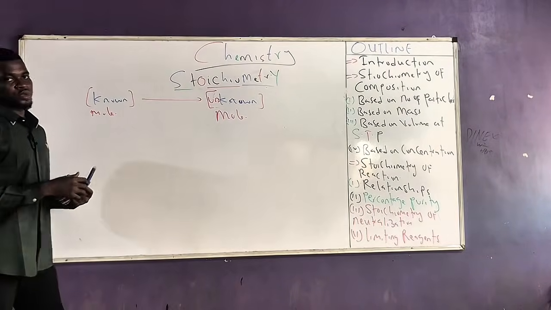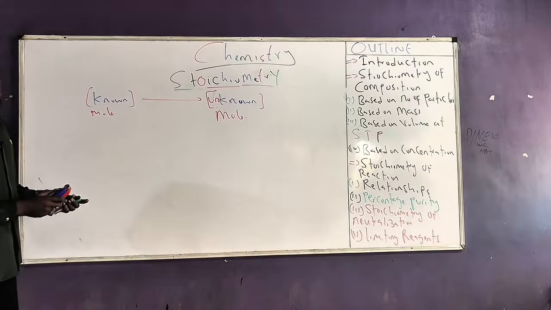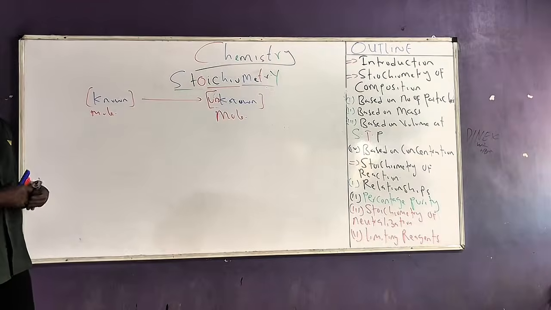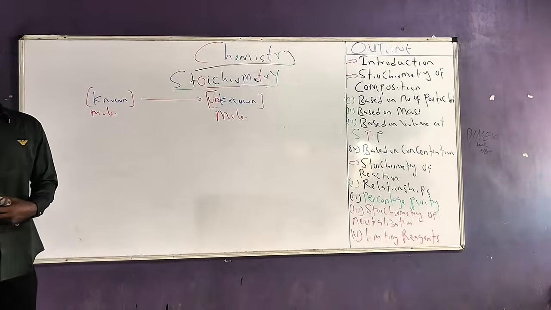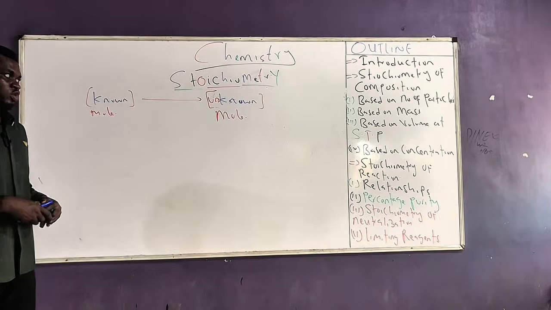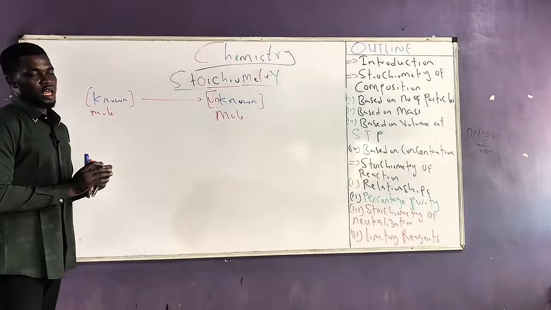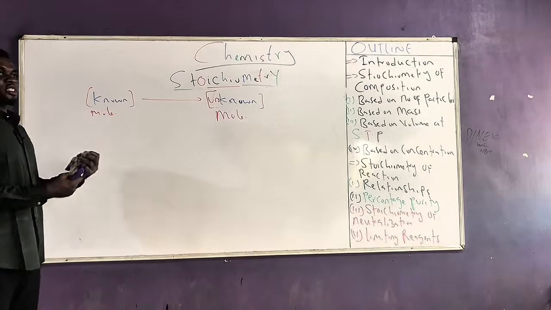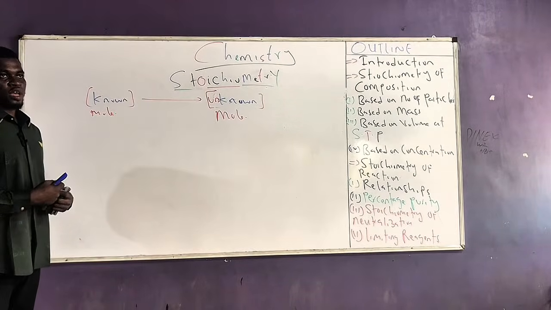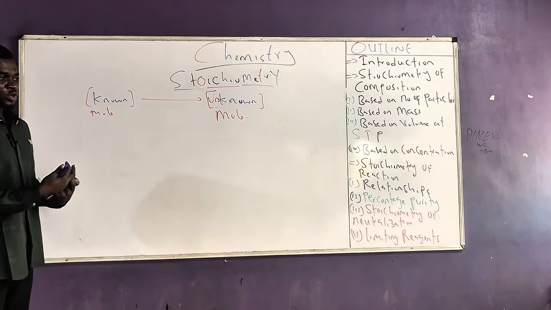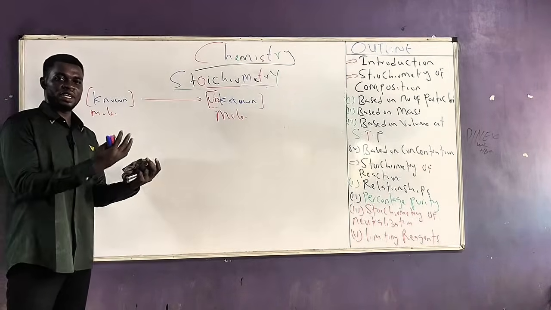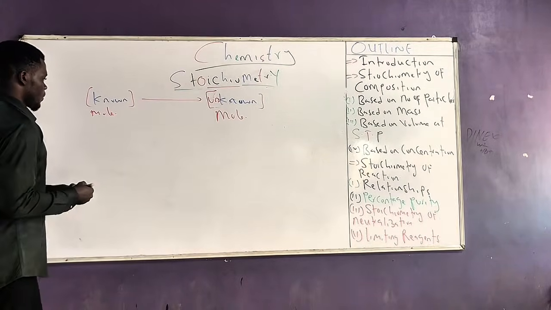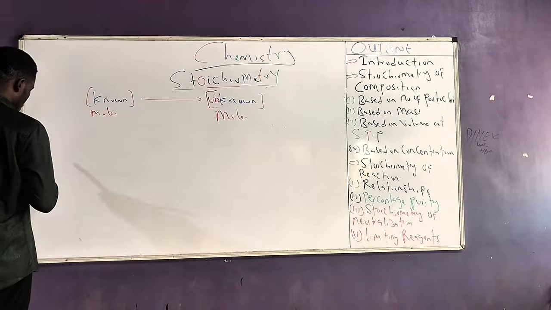So how do I approach that question? Very simple. Remember, we said that the most important rule in stoichiometry is to establish a relationship between what you have and what you are looking for, or between the known and the unknown. I will use one question for all of the relationships, and I will just be changing a little bit of parameters of that question. The reason I'm going to do that is that I want to show you that all of these relationships are linked together, and they are also very easy to solve.